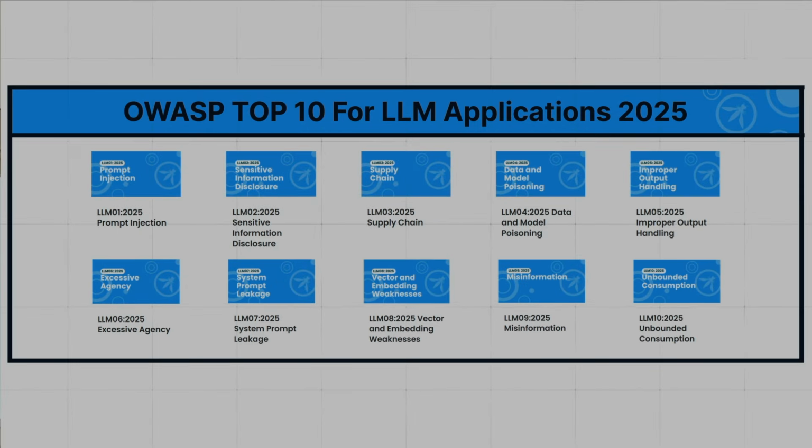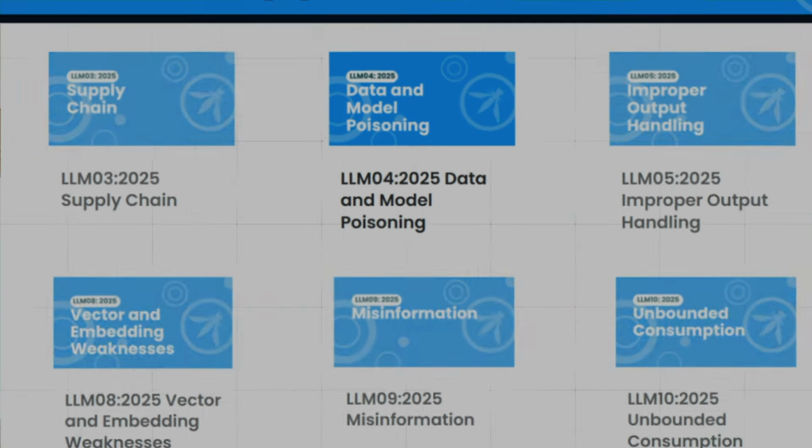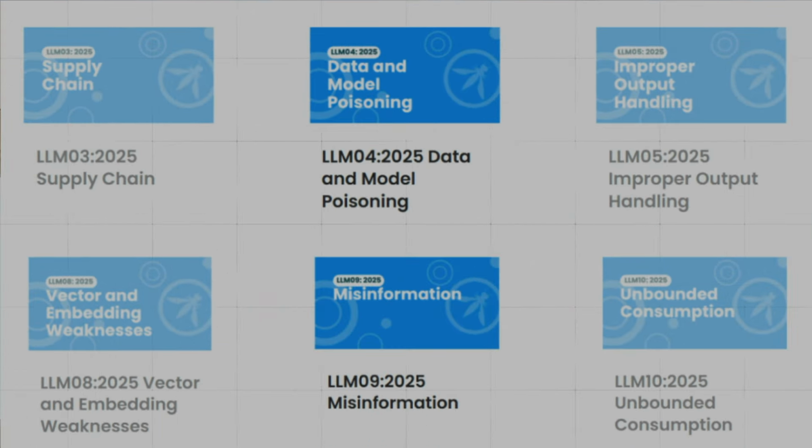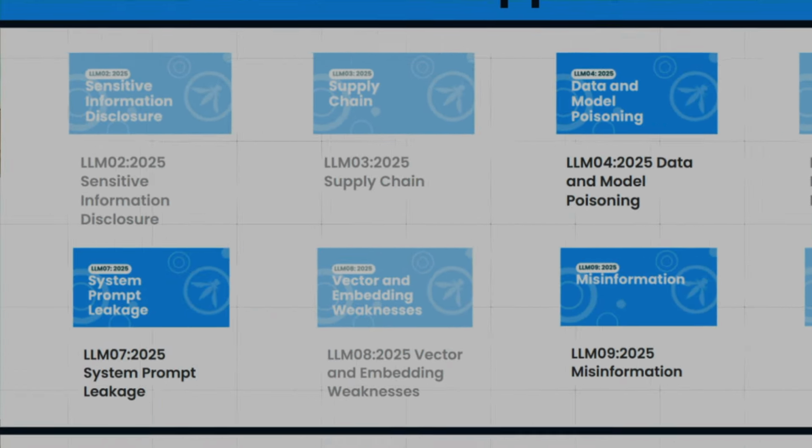So I hope you found this content useful. In this video, we covered 3 of the OWASP top 10, which focus on the subject of LLM trustworthiness. We looked at data and model poisoning, we looked at misinformation, and we looked at system prompt leakage.